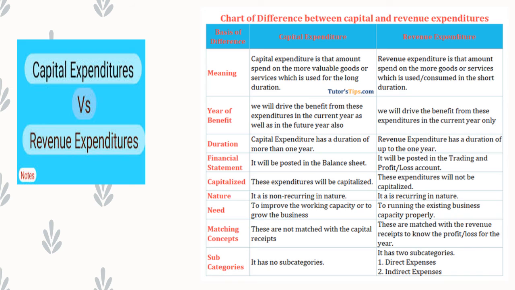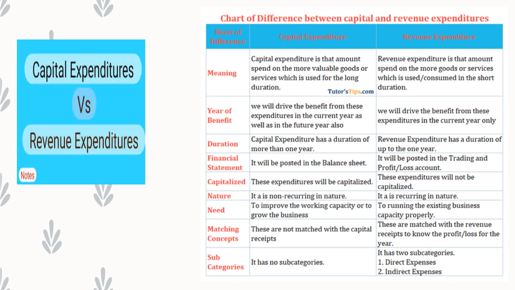Next, duration. Capital expenditure has a duration of more than 1 year, and revenue expenditure has only that particular year. Capital expenditure will be posted in the balance sheet, and revenue expenditure is posted in the profit and loss and trading account. Capital expenditure will be capitalized, and revenue expenditure will not be capitalized. Capital expenditure is non-recurring in nature, revenue expenditure is recurring in nature. Capital expenditure improves the work capacity or grows the business, while revenue expenditure runs the existing business capacity properly.